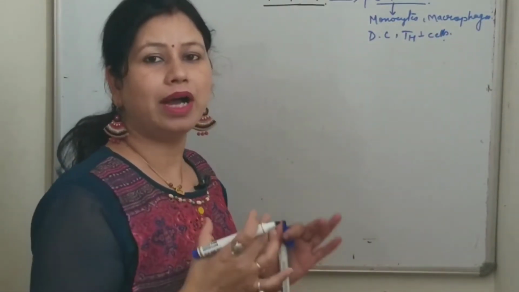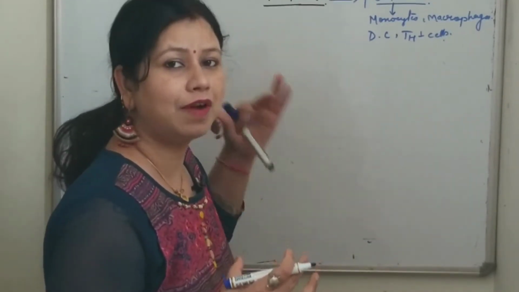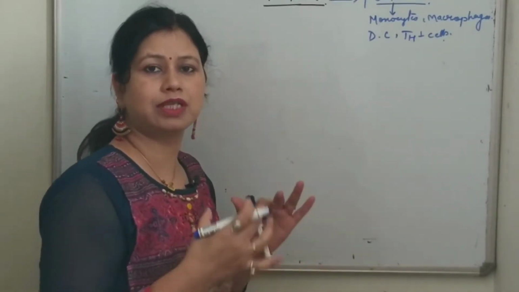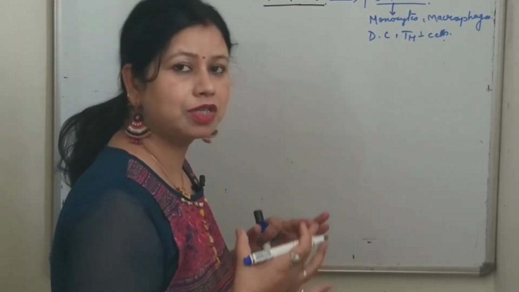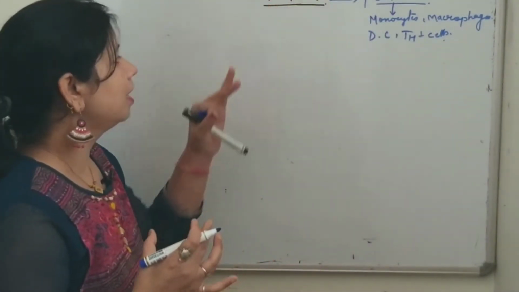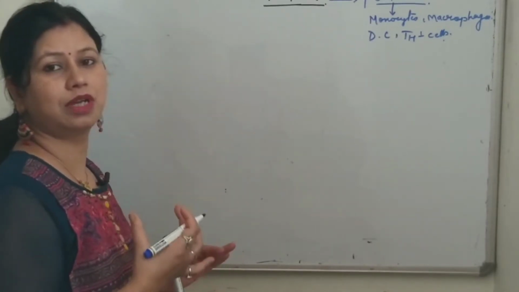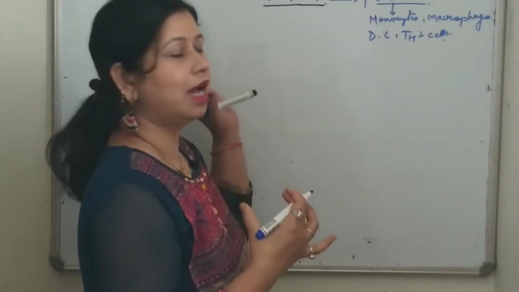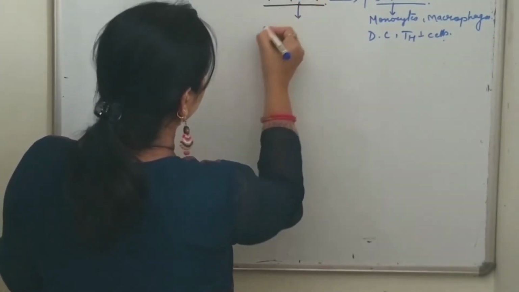Now I will discuss its function, because in my previous video tutorials I was talking about the immunoregulatory functions of cytokines. Since tumor necrosis factor alpha is also a principal and very important cytokine, in this video tutorial I'll discuss its functions.